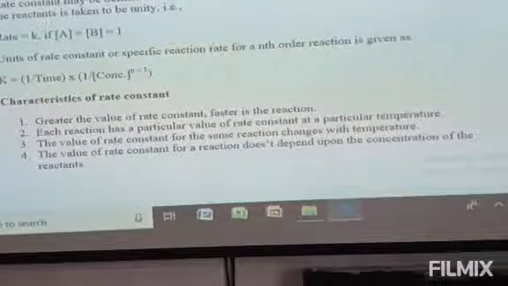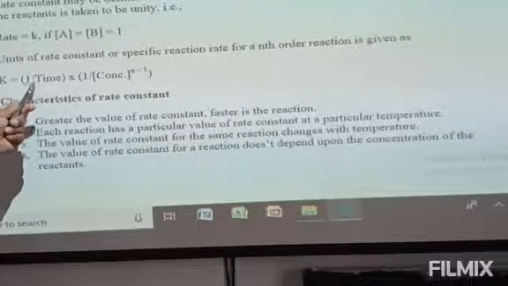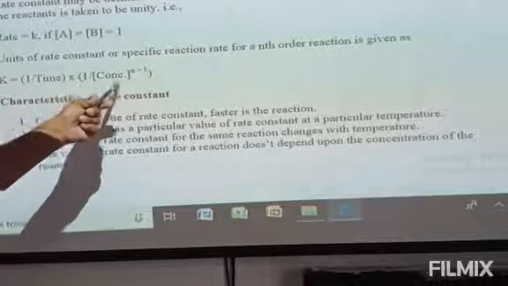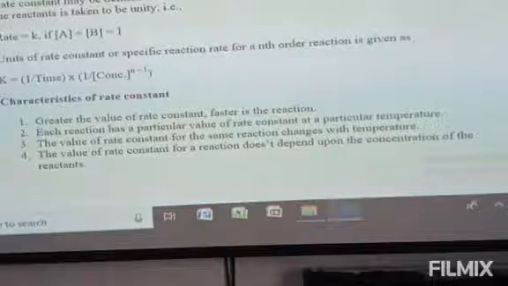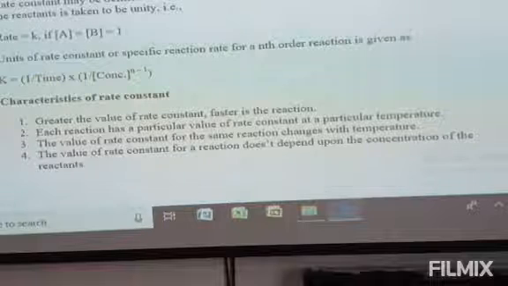Now let us see the unit of rate constant K. K is equal to 1 by time into 1 by concentration to the power n minus 1. This is the unit of rate constant K.